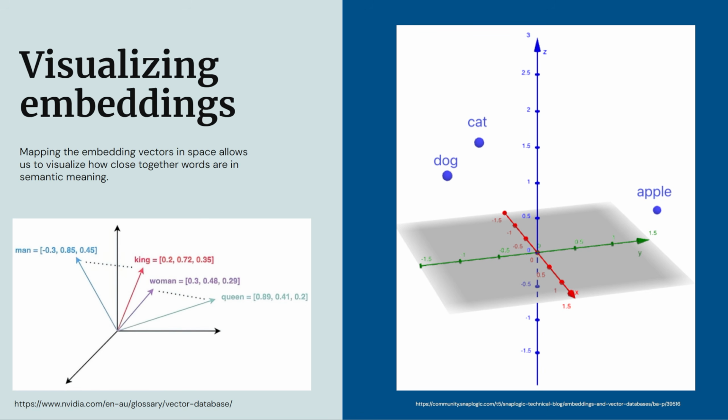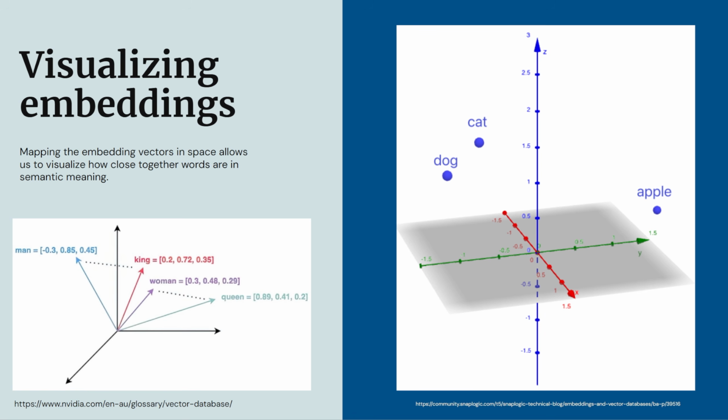So besides just being a bunch of numbers, a text embedding will encode the semantic meaning of the text that it represents. This allows us to see how close together different words or different pieces of text are in meaning. As an example, if we stick to our 3-dimension example, so every text embedding will be size 3, and we plot dog, cat, and apple, dog and cat should be close together in 3D space. This is because a dog and a cat are both animals. They're similar. They're often used together in sentences, you could say.